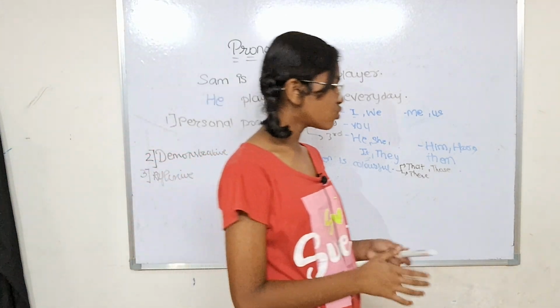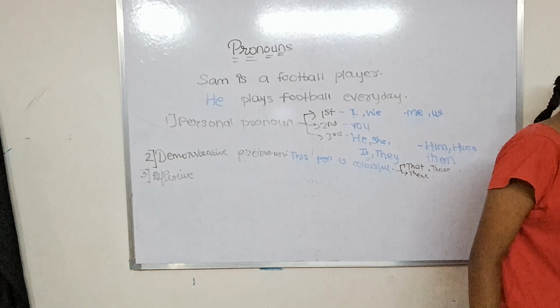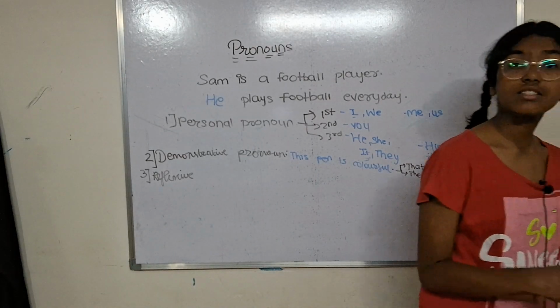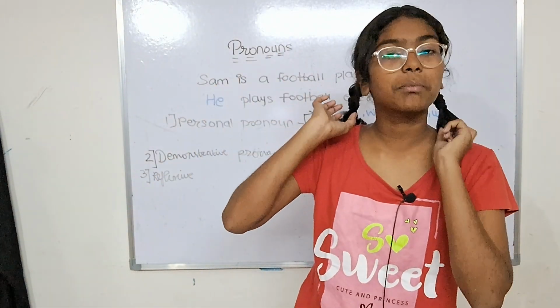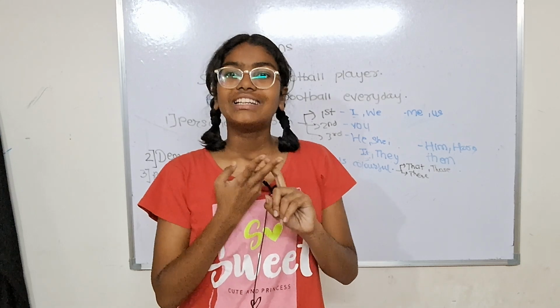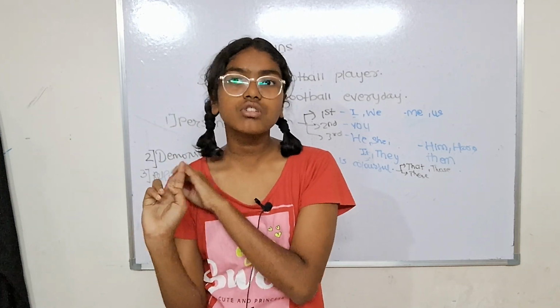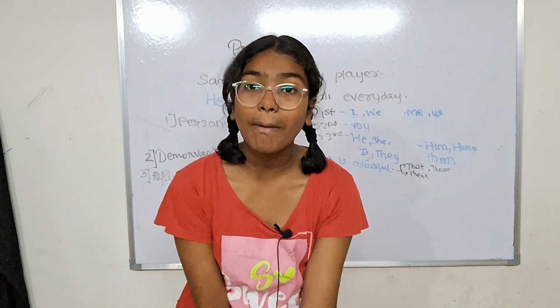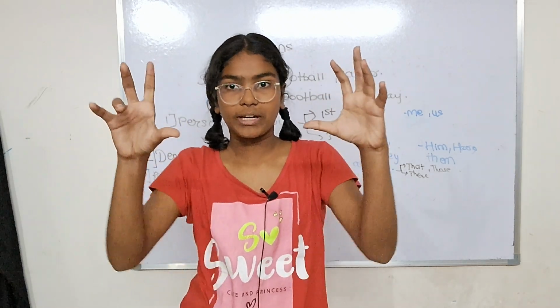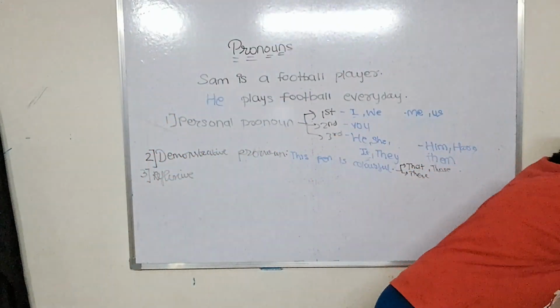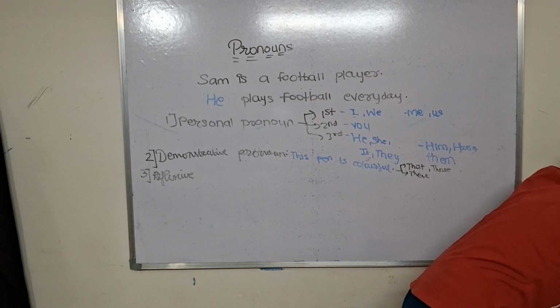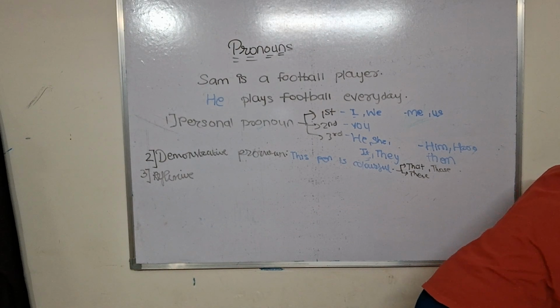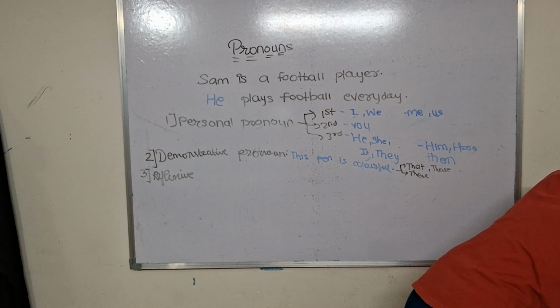Now they are used to reflex something. Reflexive pronouns, this is a very important definition. I want you to keep your whole concentration, because there are two types of pronouns which are almost similar, and you might get confused, and there are chances you might not know when to use when. So reflexive pronouns are used as the object of a verb when the subject and the object refer to the same person, place, animal, or a thing.